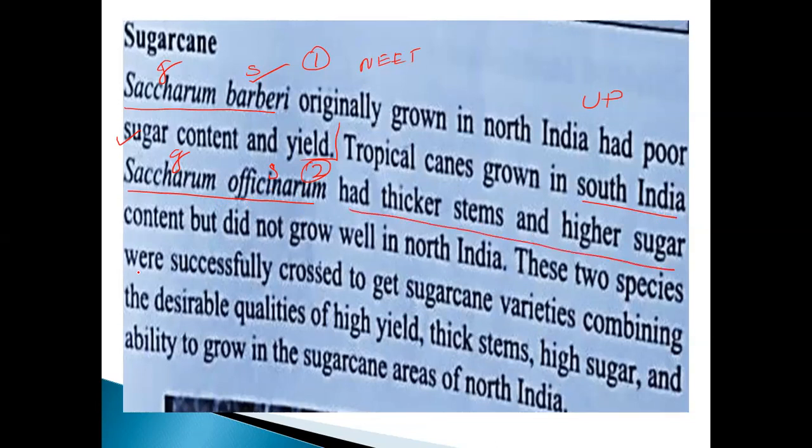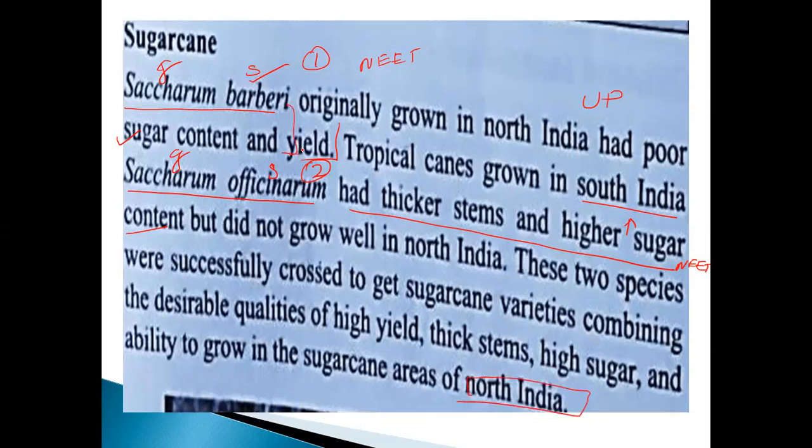Don't forget, my dear, this is also very, very important. They asked the question twice in this part. Which one of the following contains high sugar? Which botanical name, higher sugar content, thicker stem? Here, originally grown in North India, poor sugar content yield. Okay, so these are the 2 questions from the NEET point of view, my dear. Those 2 species were successfully crossed to get a sugarcane variety combining the desirable qualities of high yield, thick stem, high sugar, and also the ability to grow in the sugarcane area of North India.